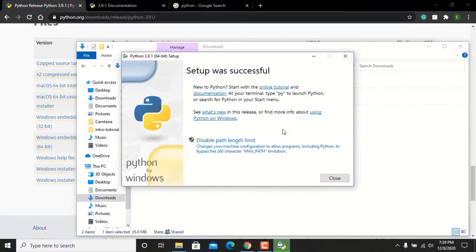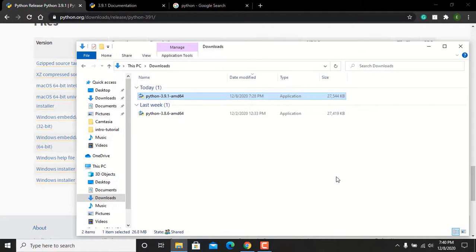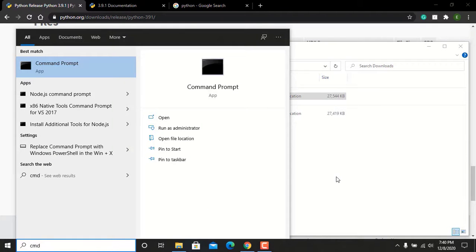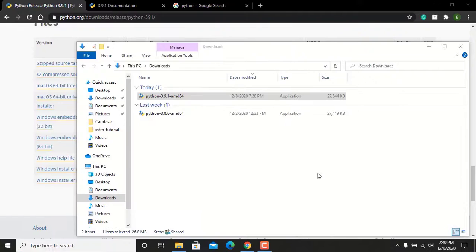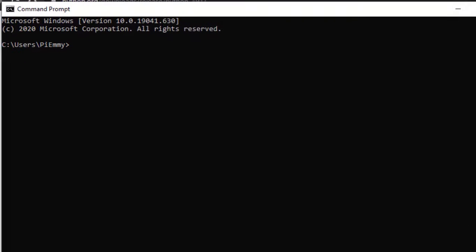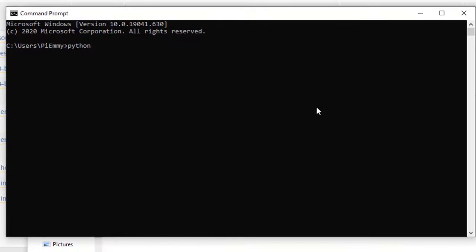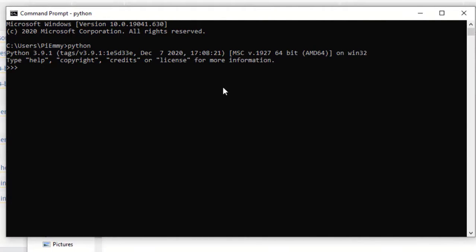Okay, it has finished. It didn't take long anyway. Make sure you're seeing the same message that it was successful, so you can neglect any other thing. Let's close this for now and make sure it's working well. We want to go to our CMD, our command prompt. Now let's make sure we've got Python installed. We're going to type python here. You should see this same message. If so, congratulations, you've installed Python successfully.